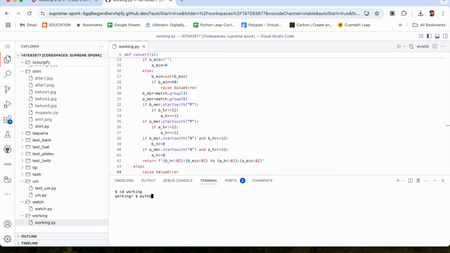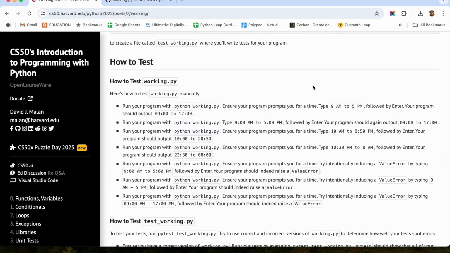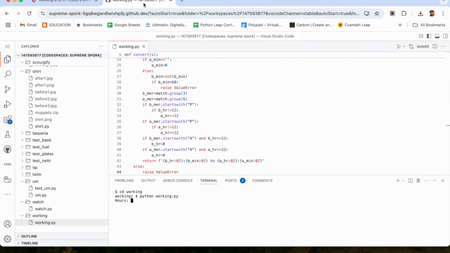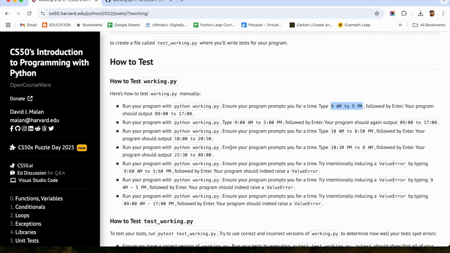Python working.py. Okay, so these are all the different test conditions we need to check. Let us do it one by one and see if we are getting the answer correctly. We can do a few and then we can start putting our test conditions in a file. Okay, this one is coming correct. After that, maybe this one we can check.